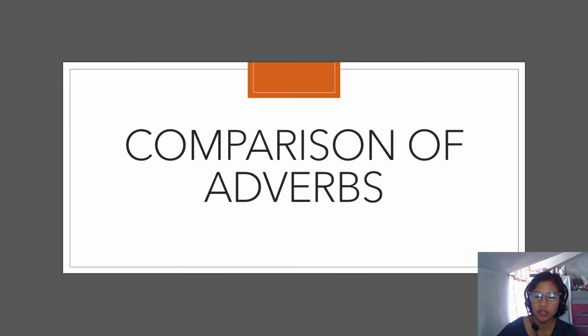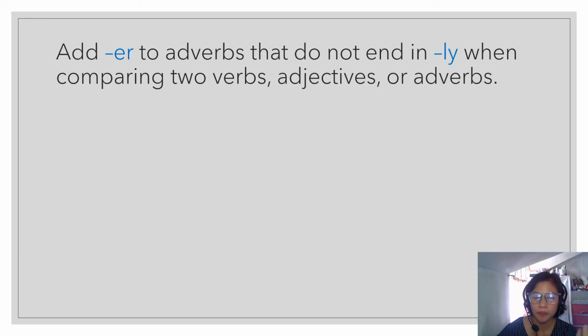Now, we have here the comparison of adverbs. We can add er to the adverbs that do not end in ly when comparing two verbs, two adjectives, or two adverbs. Okay? We used the comparison of adjectives in our last topic. Now, there is also a comparison of adverbs.